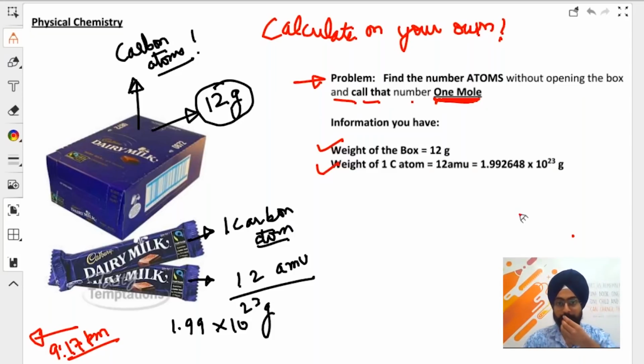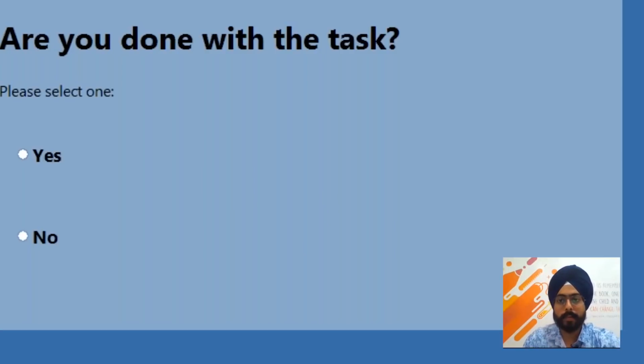Okay, so 9:16 has happened. Let me launch a poll to see whether you guys are done with the task or not. Around 50% of you have voted. Come on, guys, waiting for more responses.